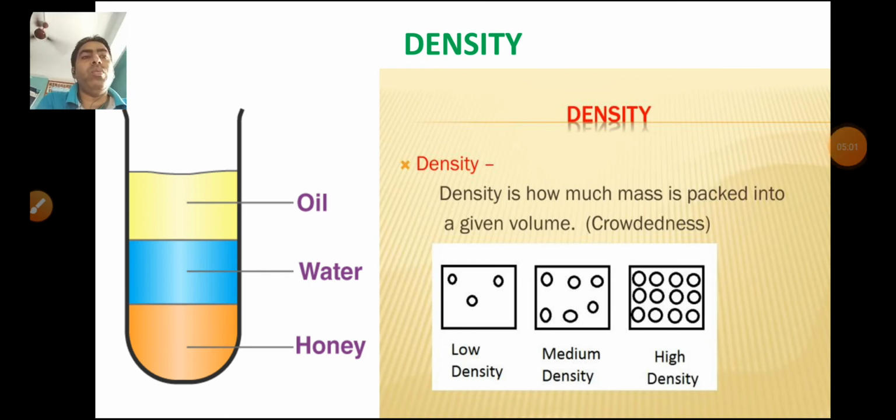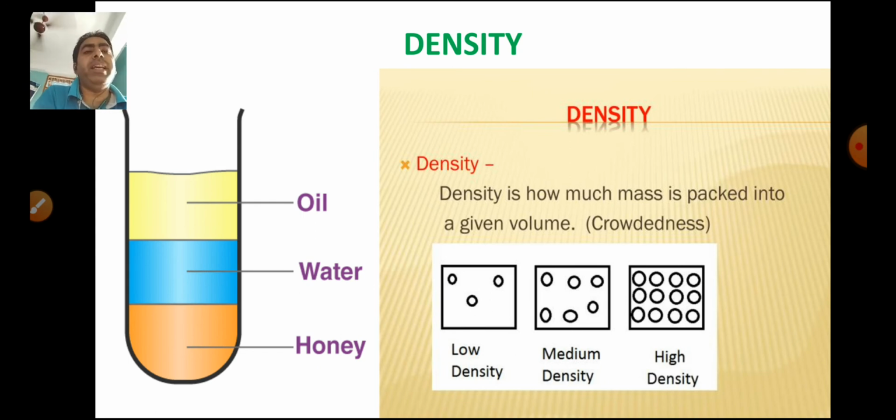Now we are going to see flotation and density. What is flotation? Flotation is a property of an object that makes it float or sink. For example, a coin sinks in water, but a leaf floats on water. Wood floats on water. A stone sinks in water. This property is called flotation. Now we will study density mainly.